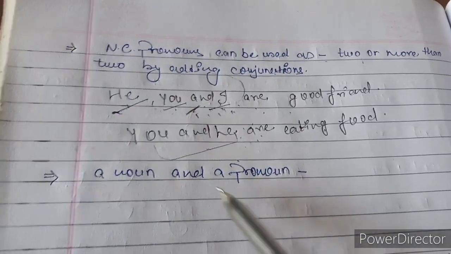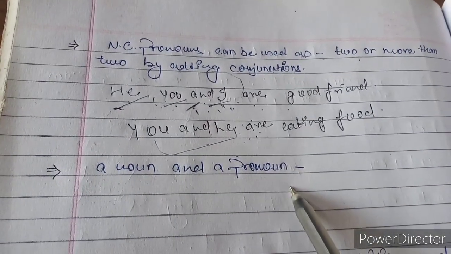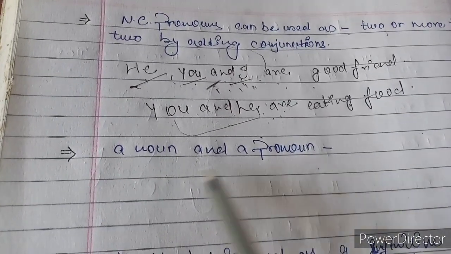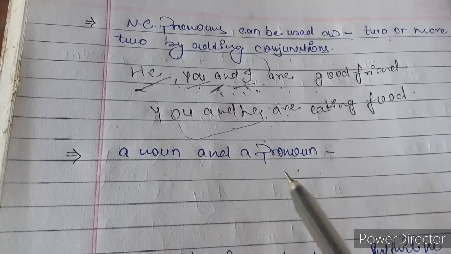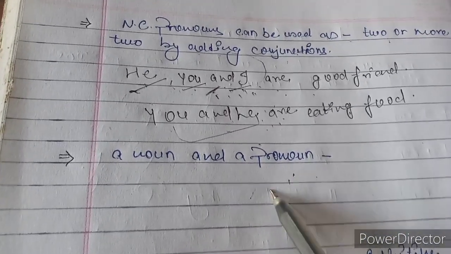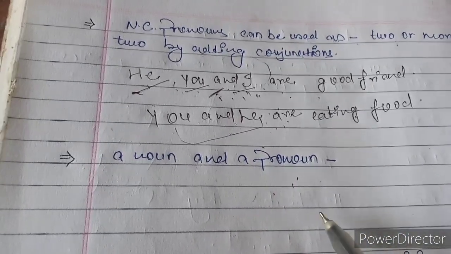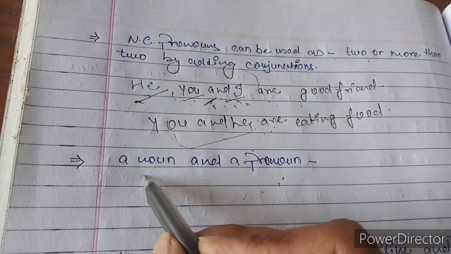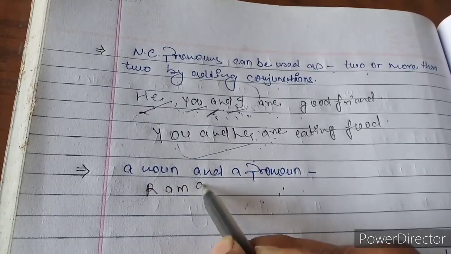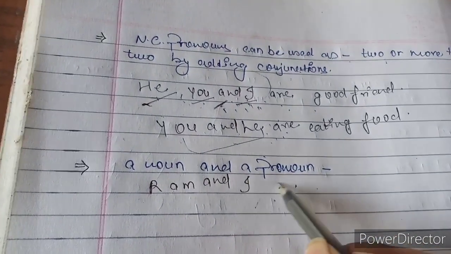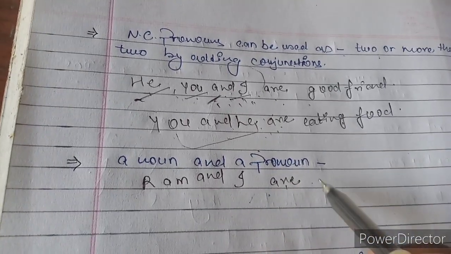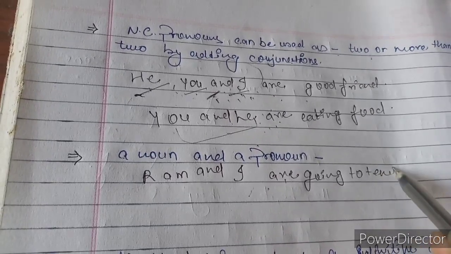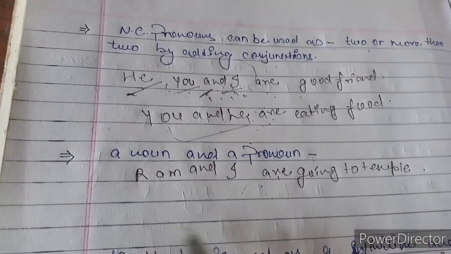It is also used as a noun and a pronoun. A noun and a pronoun, how? So we can use a noun and a pronoun by adding a conjunction together in a sentence as the subject of a verb. How? We can say Ram and I are going to temple. Are going to temple.